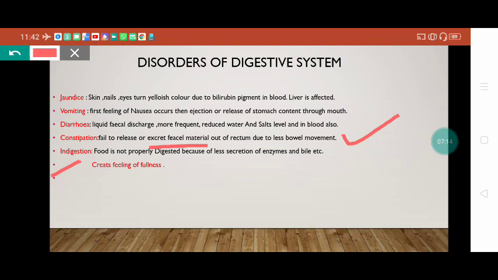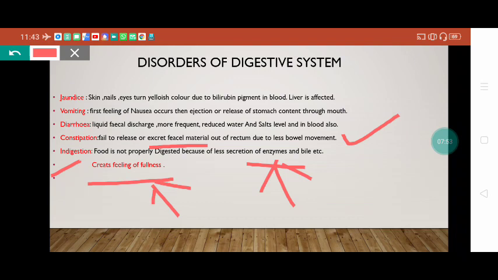When a person consumes more food, spicy food, oily food, and the amount of enzymes, acids and juices secreted is very little, the digestion will not be proper, and it creates a feeling of fullness in the stomach. This is called indigestion, because the amount of food is more and the quantity of enzymes, bile and acid is less. That means food is not digested properly.